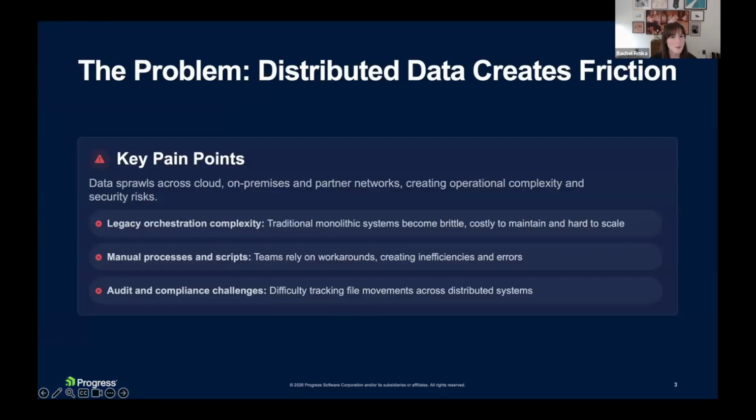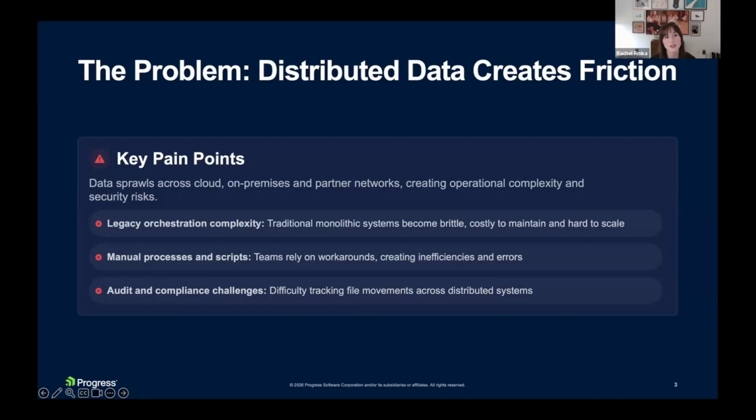So let's take a step back and talk about why file transfer has become a persistent challenge. The core issue isn't file movement itself, it's that data is fundamentally distributed. Files live across different cloud platforms, legacy on-premise systems, IT and OT environments, and external partners. And that reality creates a lot of friction across industries.